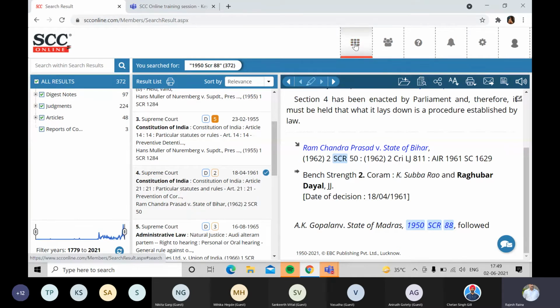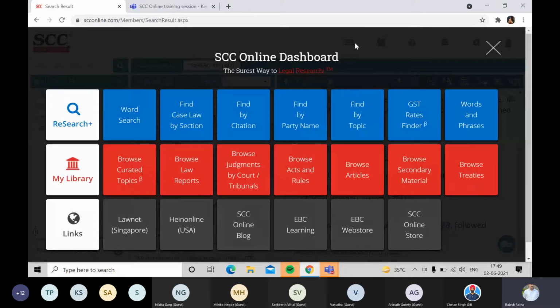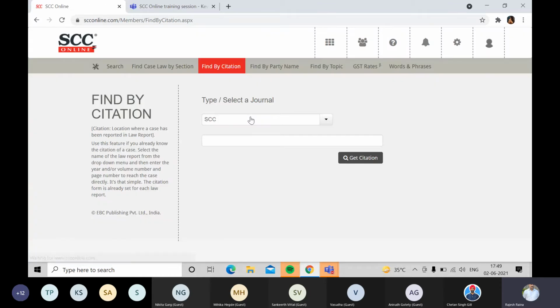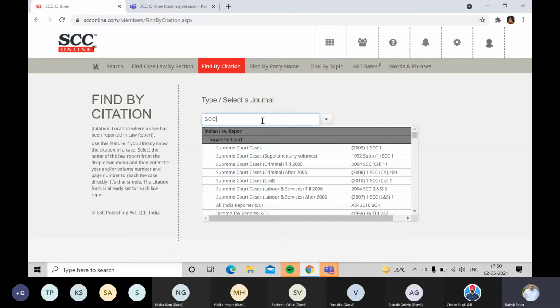Now, let me move back to the dashboard and show you the next option, that is Find by Citation. In Find by Citation, first you have to select the publisher. Apart from SCC, we have tied up with regional journals. For Delhi, we have DRJ; for Maharashtra, Maharashtra Law Journal; for Calcutta, CHN; and the ILR series, the entire series for 8-9 main states, including Karnataka ILR. You can get the true prints because we have tied up with them.